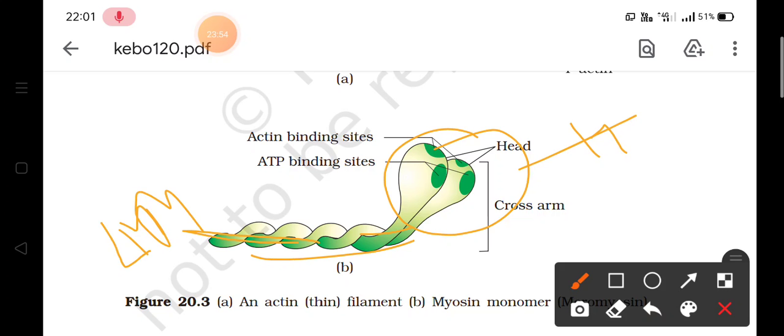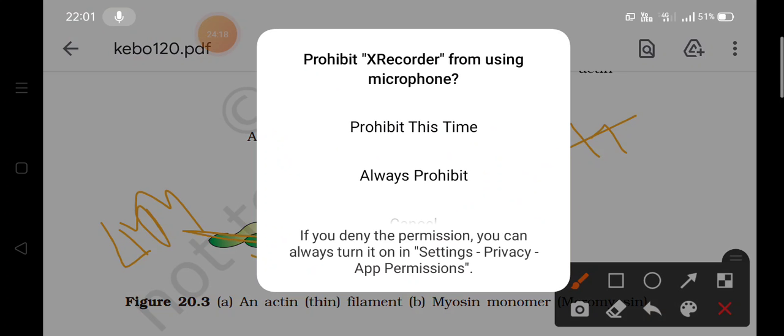So myosin is made of meromyosins. It is divided into three parts: globular head, then short arm and tail. The former ones are heavy, that's why they are called HMM, and the last one is lighter, that's why it is called LMM. So the heavier component consists of head and short arm, whereas the lighter consists of